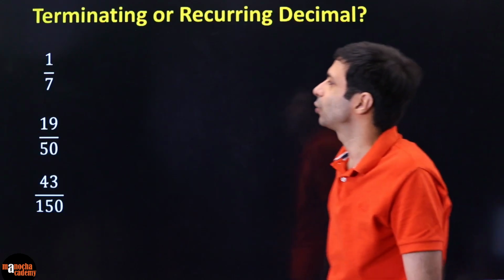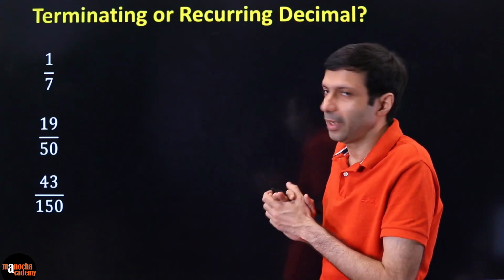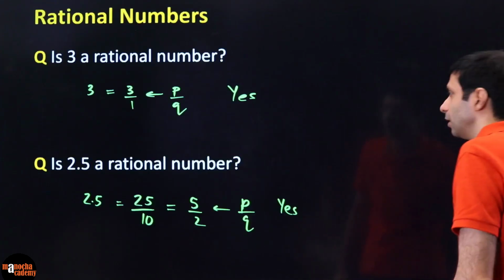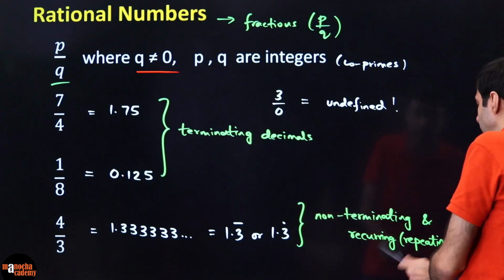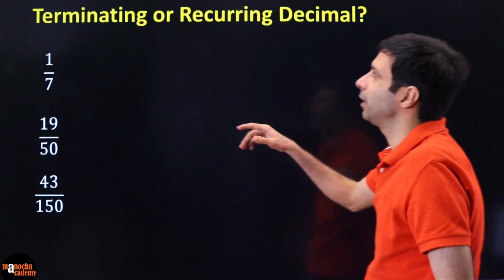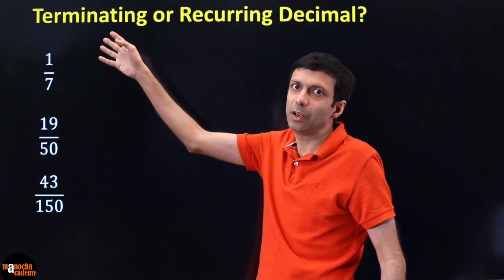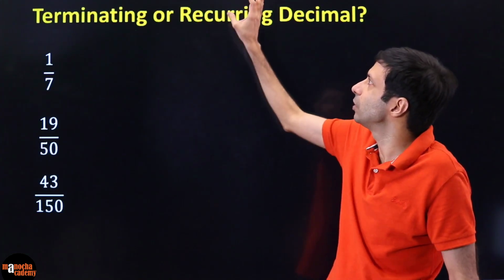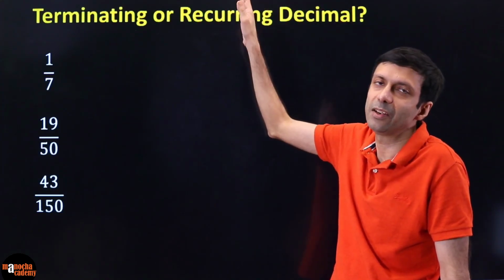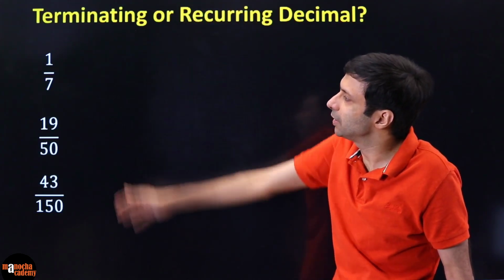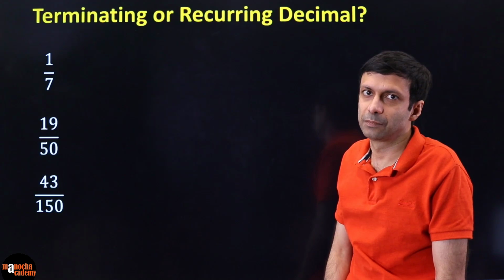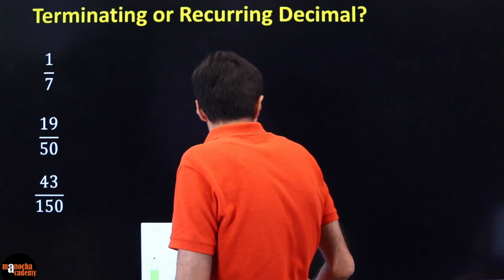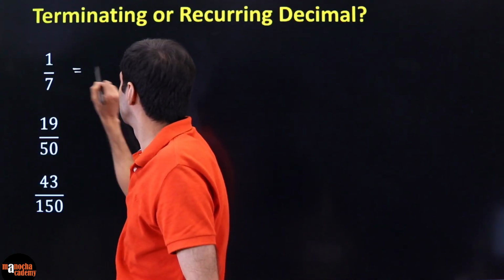Now I've given you some fractions. These are all rational numbers. They're all P by Q. I told you a rational number can be either terminating or non-terminating and recurring. So can you tell me whether each of these is going to give a terminating decimal or a recurring one? By recurring I mean non-terminating, a repeating pattern means it is not ending. Sometimes you will see the word non-terminating is not written, it's directly written recurring. So which of these are terminating or recurring? One very simple technique is to sit and do the division. If you do the division 1 by 7, what will you get?